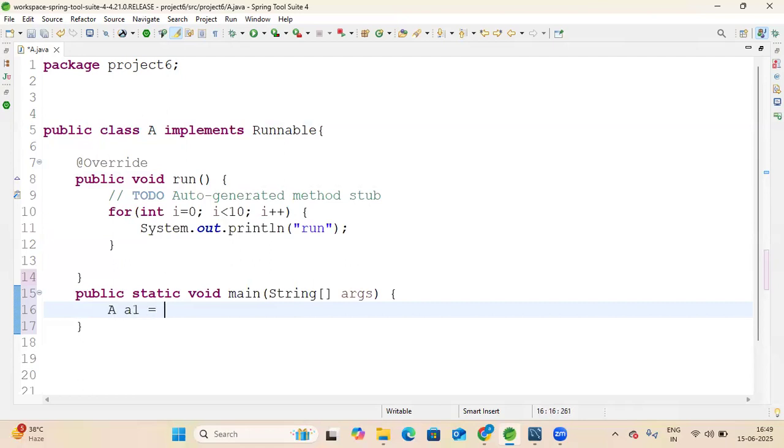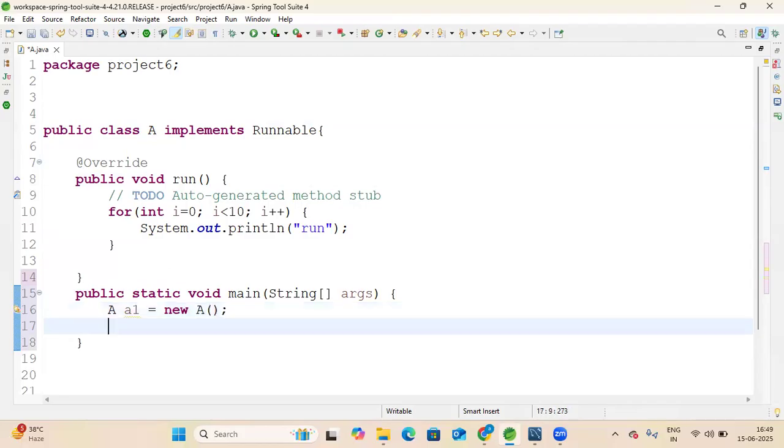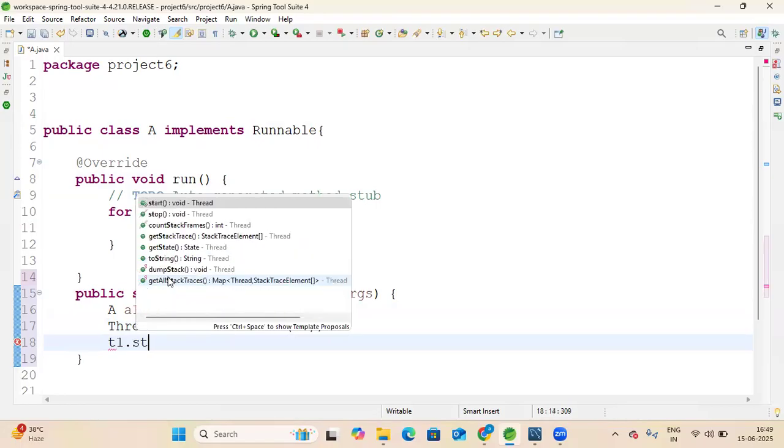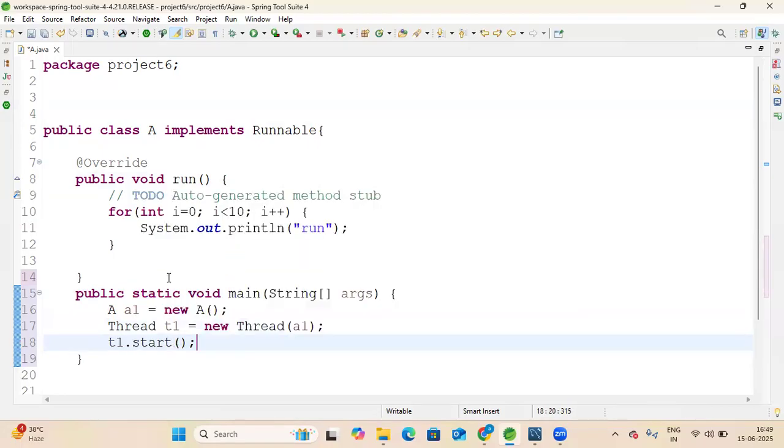Object a1 equal to new A. In this way we have created the object. After creating the object we have to start the thread, but the Runnable interface does not have the start method. So how will we do it? We have to create the Thread class object: Thread t1 equal to new Thread, and you can pass here the reference variable of class A, that is a1. Then you can write t1.start. In this way we will start your program.